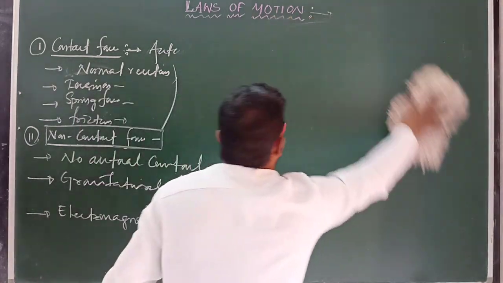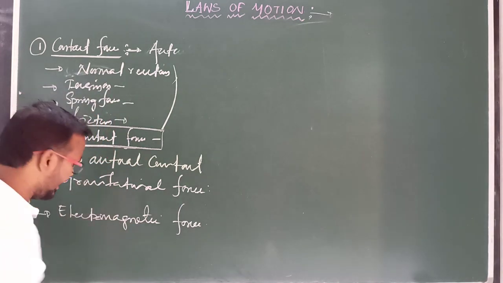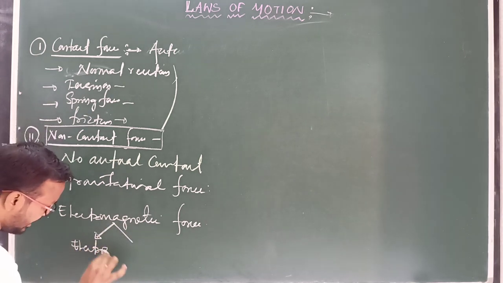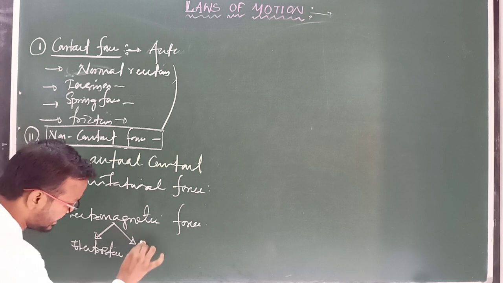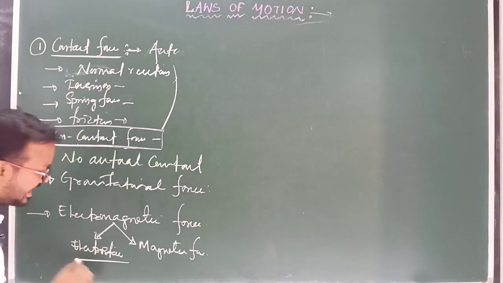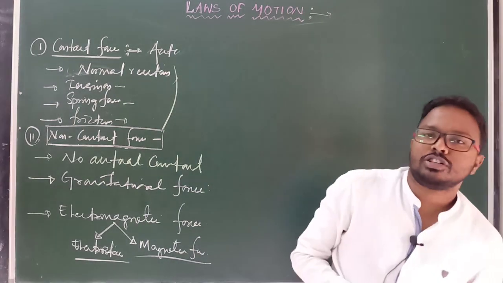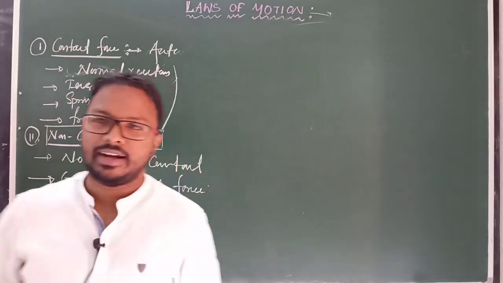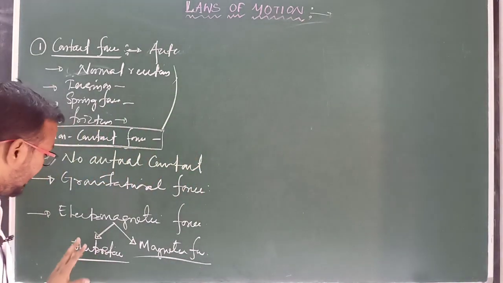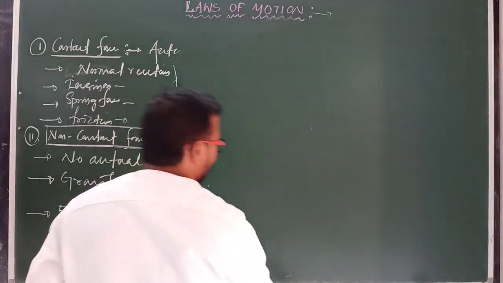Clear? Okay. Next, another type of force is electromagnetic force. Actually it has two parts. First one electrostatic force, and second one magnetic force. So what is electric force and magnetic force? Electric force has two types of nature, attractive and repulsive. We will discuss details of electric force and magnetic force in second year. I am just giving some example or basic idea about electric force.